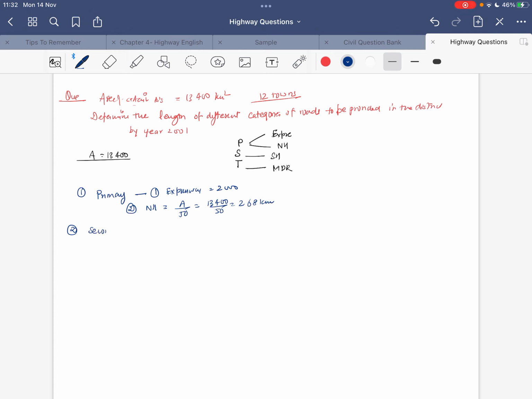Now talking about the secondary road system, that is composed of calculation of the state highway.